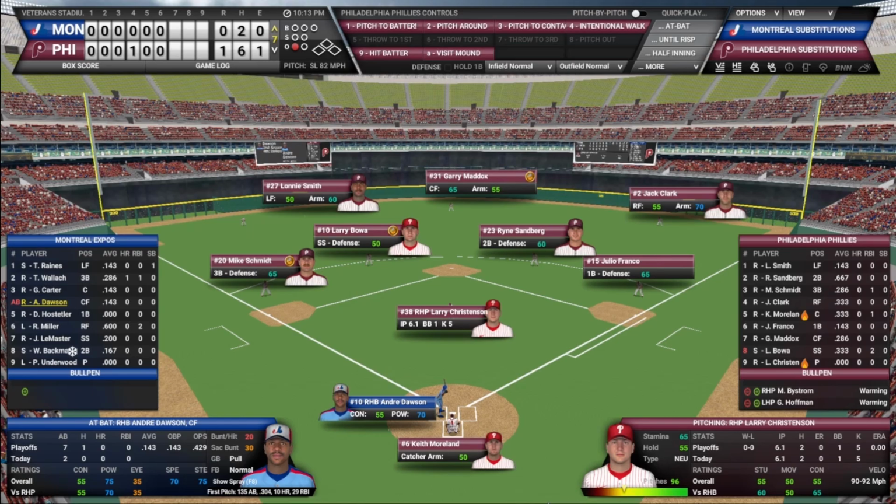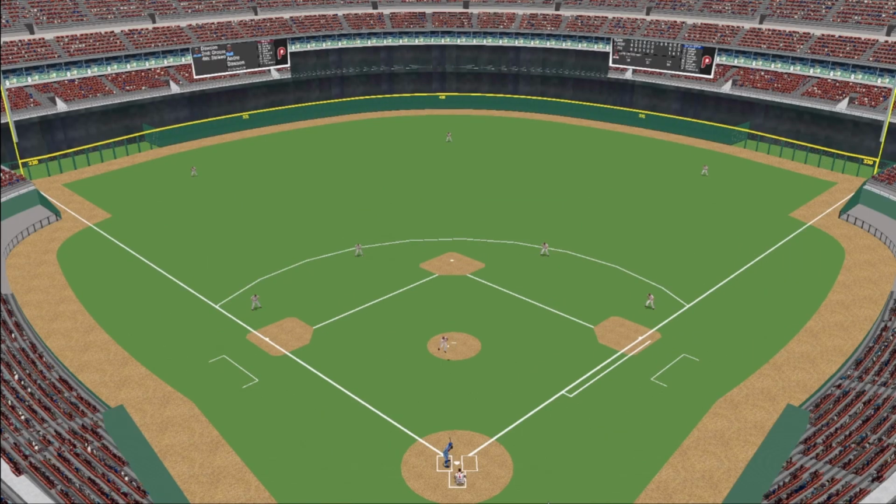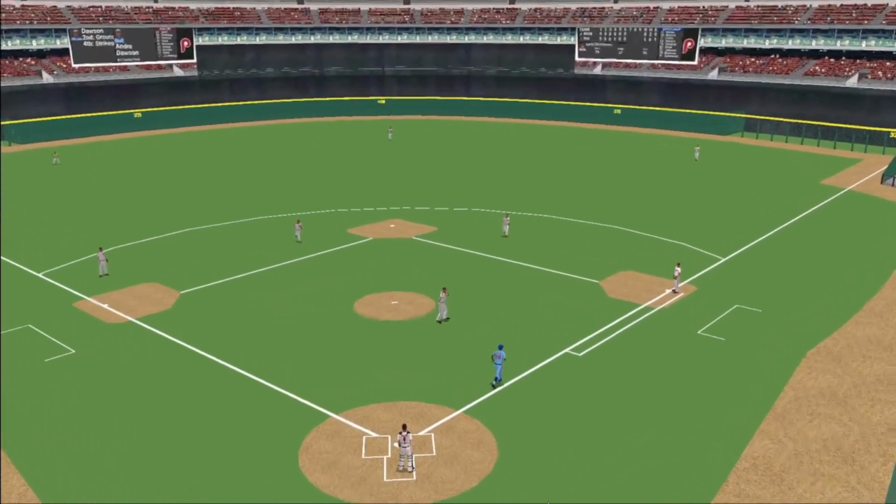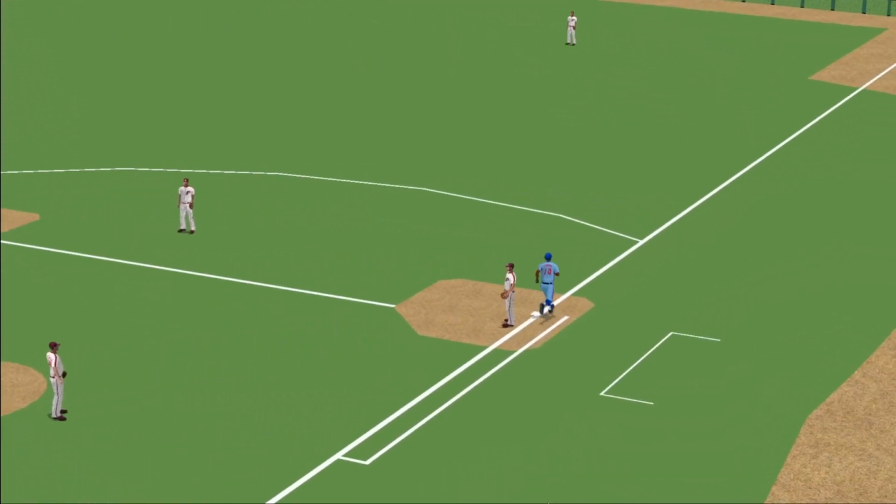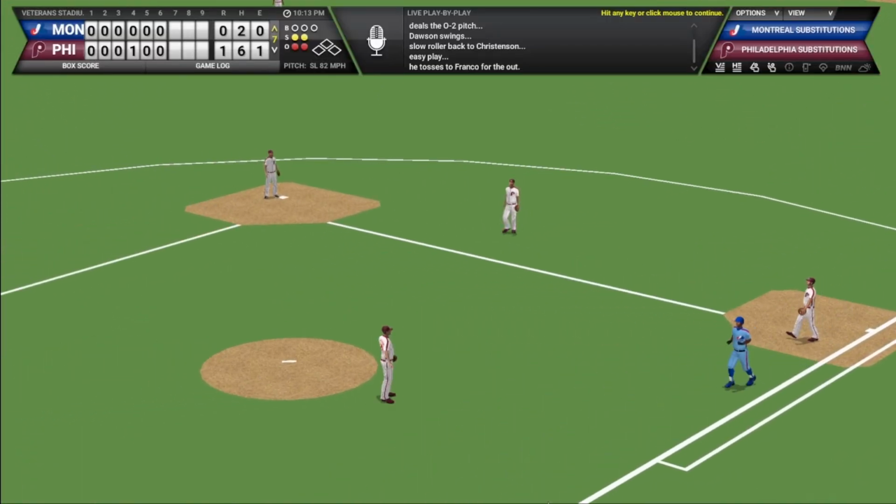Andre Dawson, 0 for 2. 0-2 pitch from Christensen. Hit on the ground, back to Christensen. Makes the play to first. Franco has it. That's 2 away.